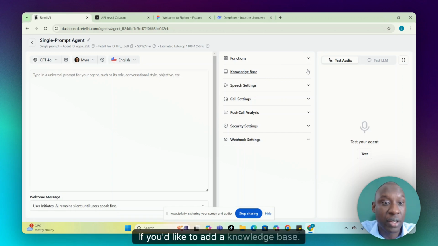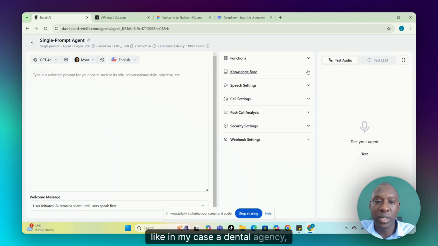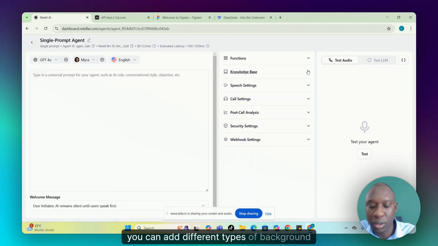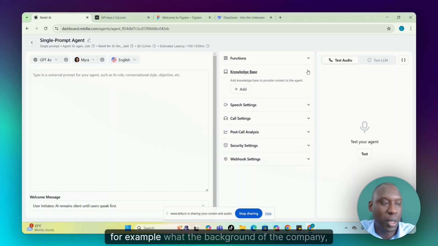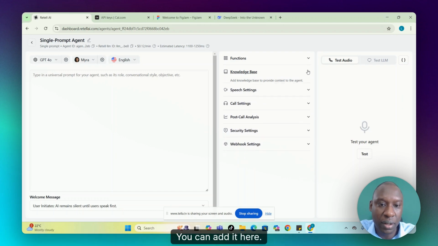If you'd like to add a knowledge base, so basically, if your agent is, in my case, for a dental agency, you can add different types of background information. For example, the background of the company, the services they offer. Create your knowledge base, you can add it here.